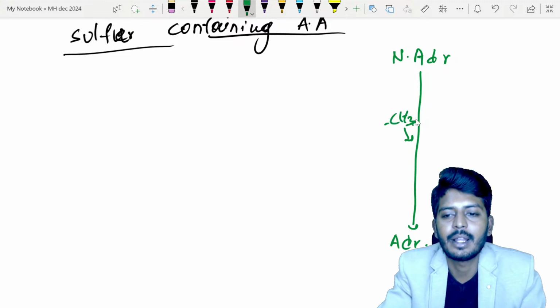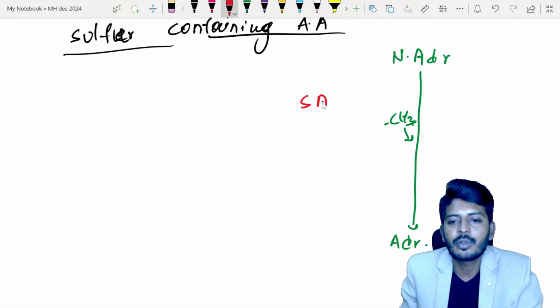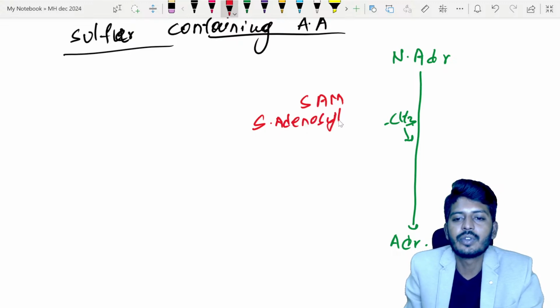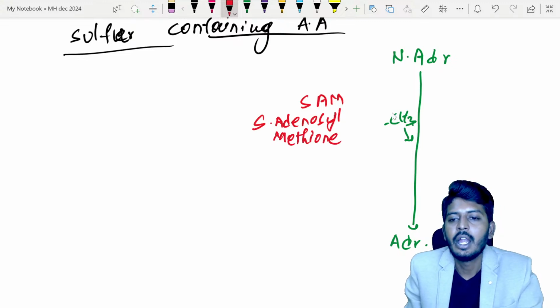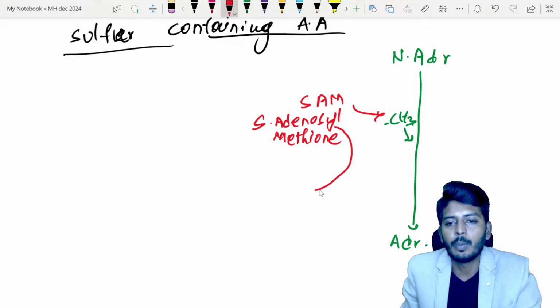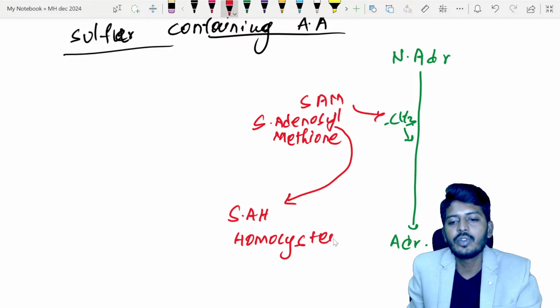By the addition of methyl. So where does this methyl group come from? This methyl group comes from SAM, S-adenosyl methionine. S-adenosyl methionine donates the methyl group, and after donating it becomes SAH, S-adenosyl homocysteine.